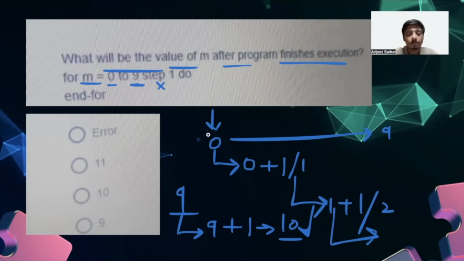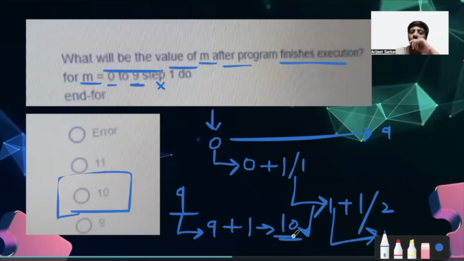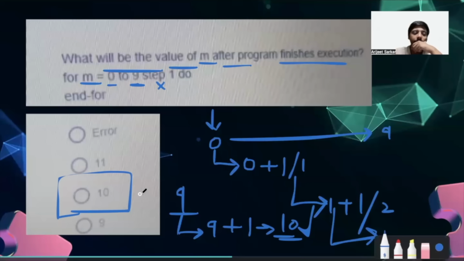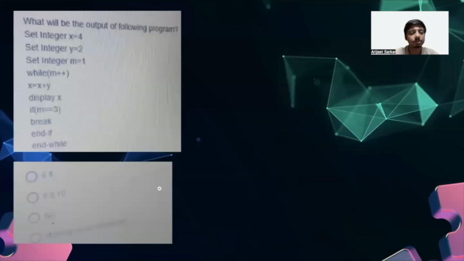So as per our analysis, our answer will be 10, because what is asked in this problem is the value of M, not what the code will print, right? To have the last value, which determines that we have reached the end of the for loop, the current value of M will be 10. So that's why we have marked our correct option as 10, right? Now let's move to the next question.